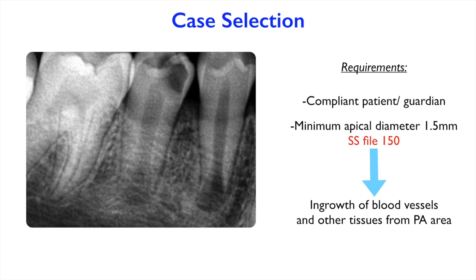This is very important because if we have a small diameter, smaller than 1.5 millimeter, which is the minimum that we need, then the ingrowth is going to be very prohibited, and thus this will put our procedure at risk. So sometimes you could take a file that's around size 120. Make sure that it's very loose around the apical area, and if that's the case, then you're in the game. You have a very good case, taking into account that the patient is compliant.